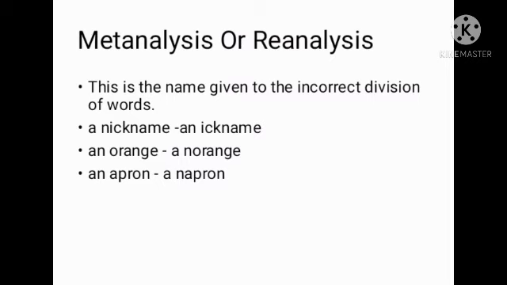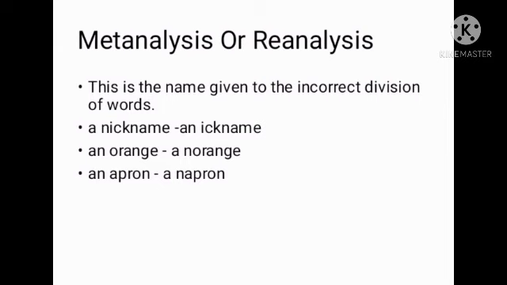Next method, metanalysis or reanalysis. This is the name given to the incorrect division of words. For example, we have nickname, we have orange and apron. Dear students, these words are formed out of incorrect division of words.